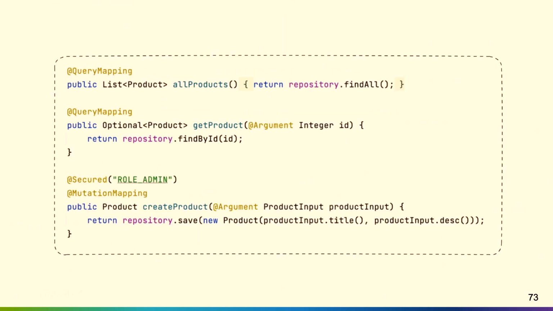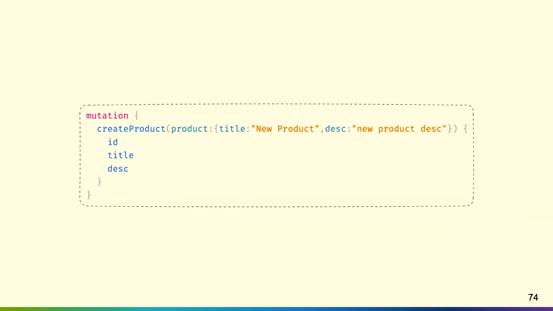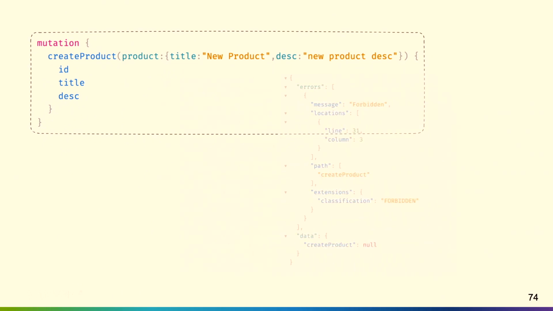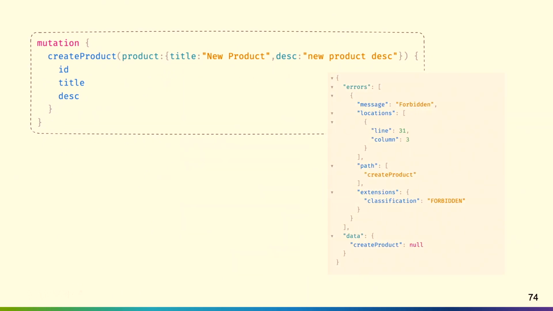So here we can use annotations in our controller methods, like Spring Security's @Secured, and we can say, hey, anybody who tries to access the createProduct method, which is basically the mutation on the GraphQL side, they need to be logged in, and they need to be authenticated, and they need to have a role of ROLE_ADMIN. What that looks like, if you try to make a call without it, it would go ahead and return to you a 401 forbidden.